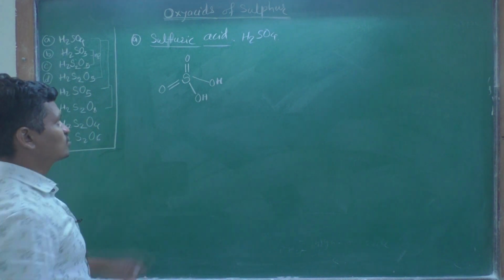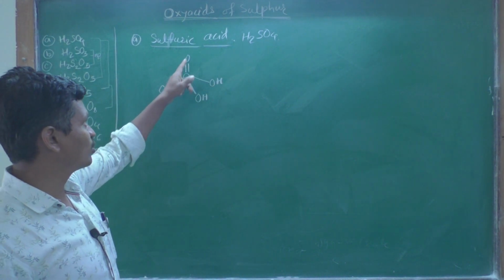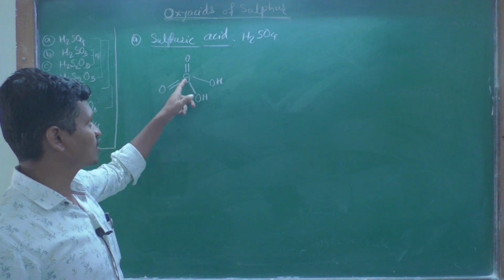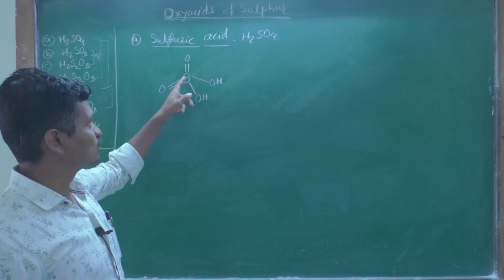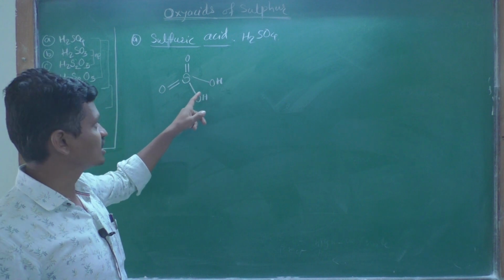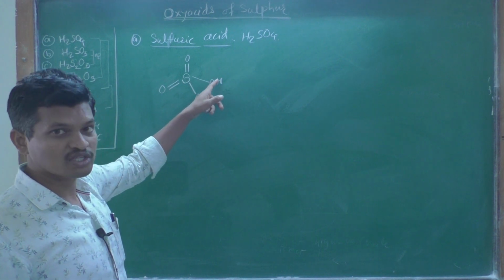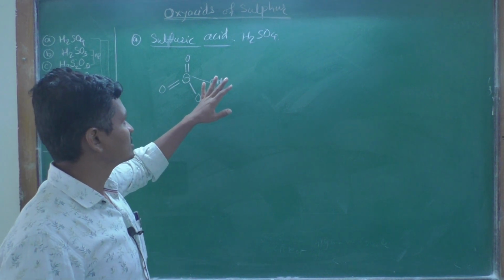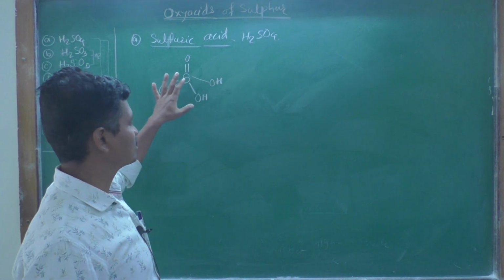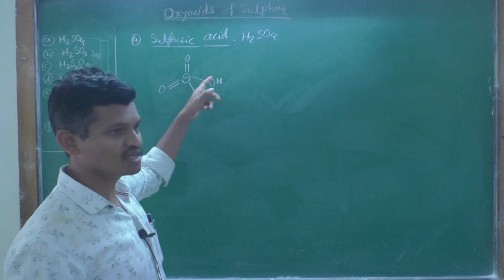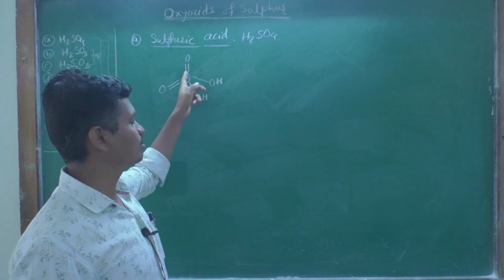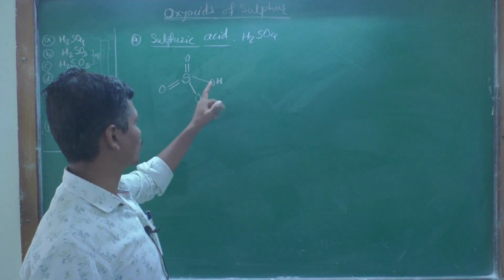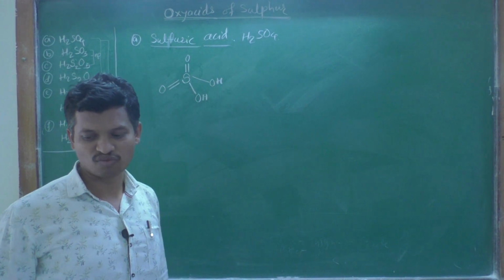The central sulfur atom has two doubly bonded oxygen atoms and two singly bonded oxygen atoms, to which the hydrogen atoms are attached. All are sigma bonds, all are covalent bonds. Single bonds are sigma, and double bonds are sigma and pi bonds. So this is the structure of H2SO4.